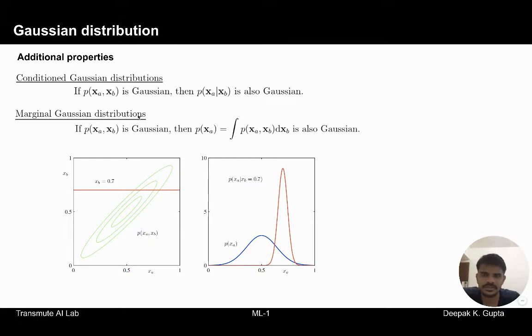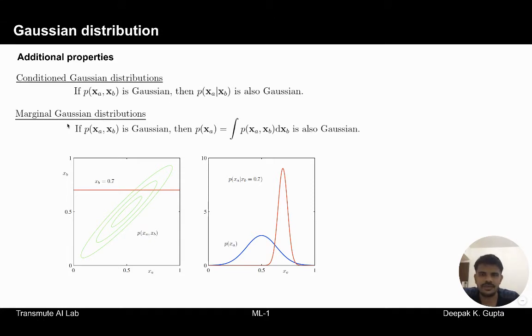The first one is conditional Gaussian distributions. If we have two random variables xa and xb, and a joint distribution p(xa, xb) which is Gaussian, then the conditional distributions p(xa given xb) and p(xb given xa) are also going to be Gaussian. This is called the property of conditional Gaussian distributions.